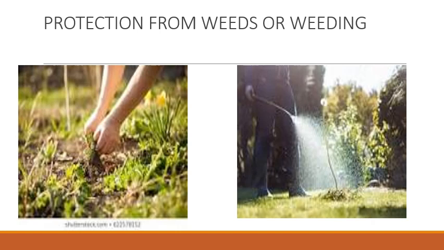It is done by three methods. First one is manual weeding, then mechanical weeding, and then using chemicals. In manual weeding, as the name indicates, the weeds are removed using hands, like you can see in the first picture. In mechanical weeding, weeding is done with the help of a trowel, or in common language you call it a khurpi, or a harrow.